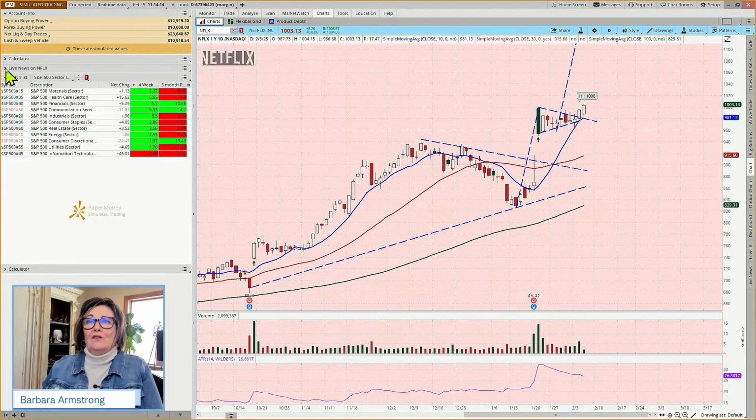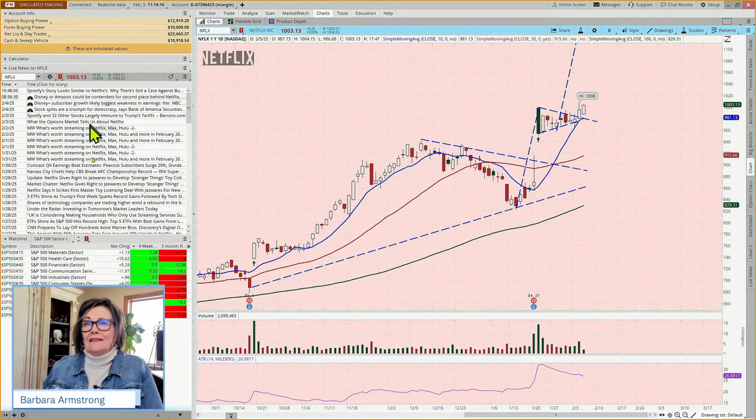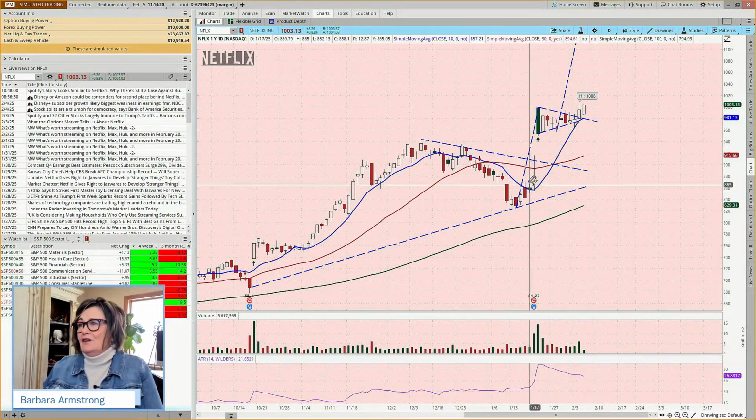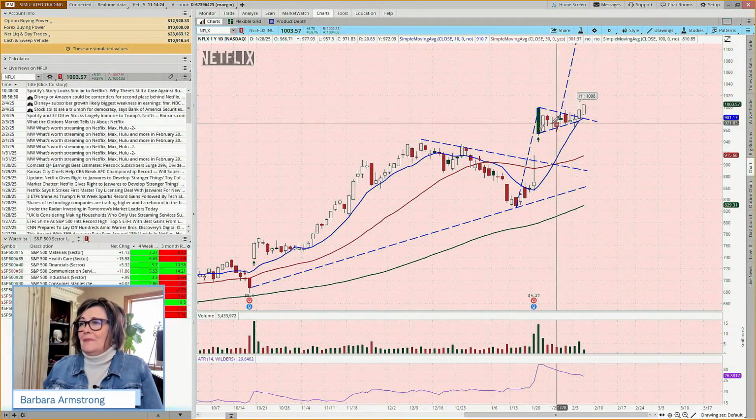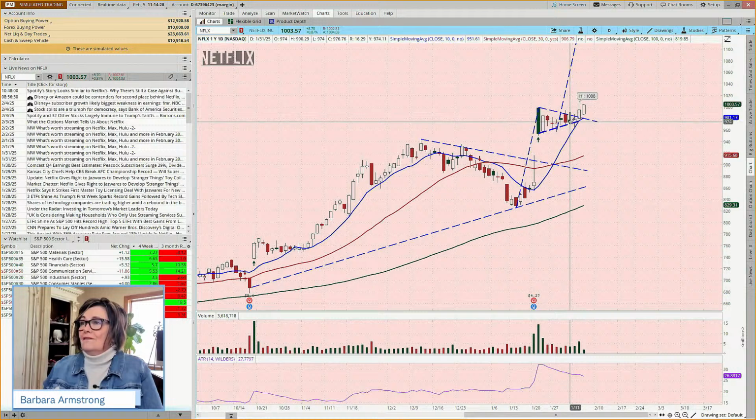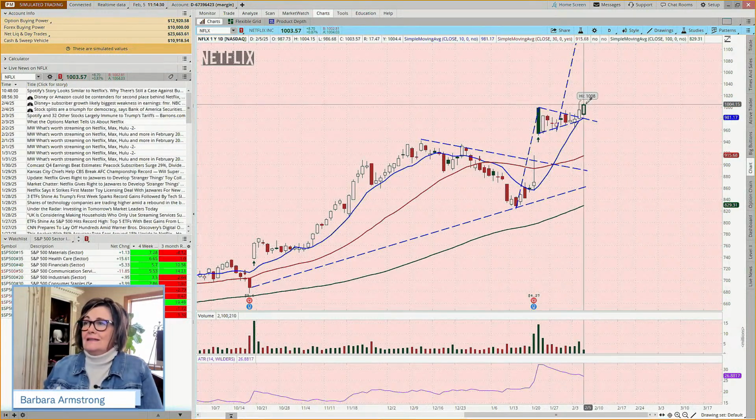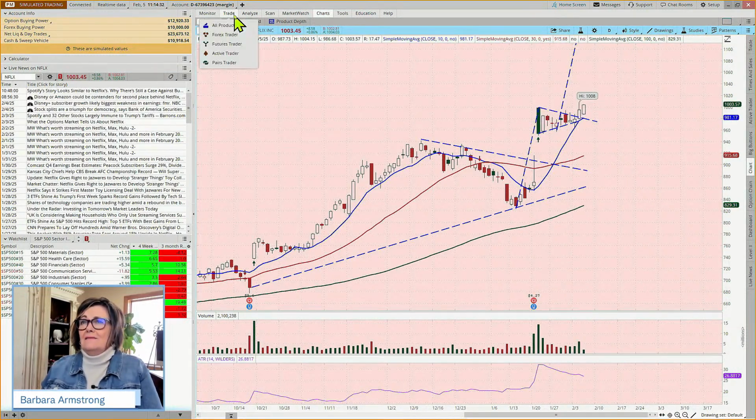I always have this live news up that I can refer to, because it just had earnings, crushed it on earnings and gapped up, and has basically consolidated a bit in a pennant or flag pattern, and then it's continuing to the upside.